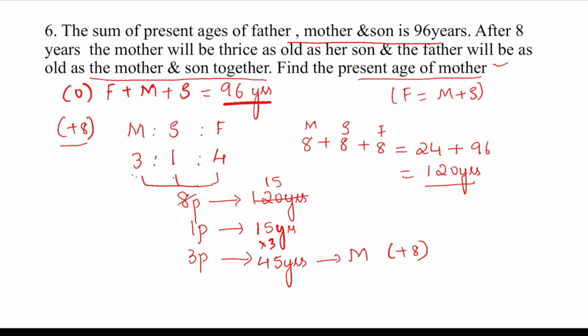Isn't it? We want present age. So to get present age of mother, what we have to do? We have to deduct 8 years from 45. So 45 minus 8 will be how much? 37 years. Okay. So presently mother is how much? 37 years. Okay. Next problem.